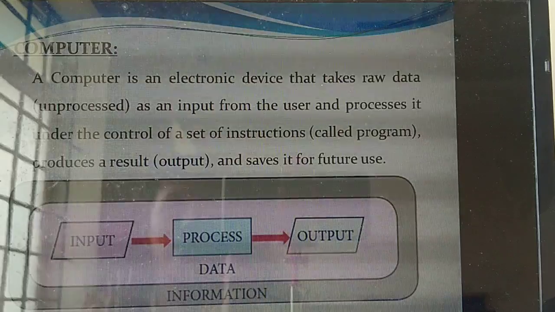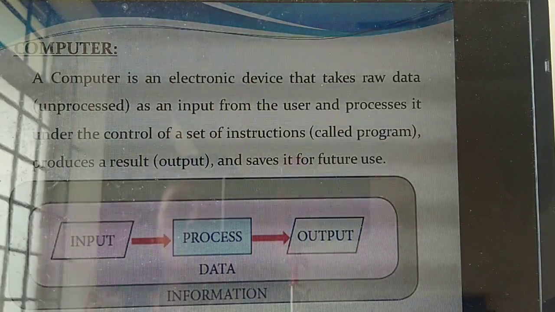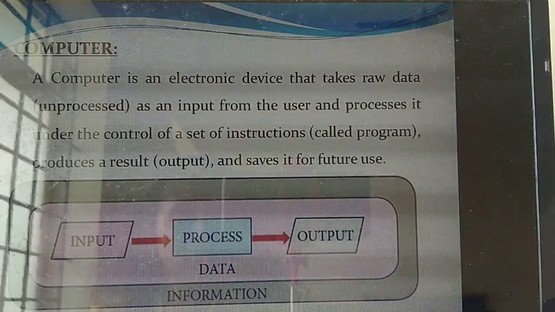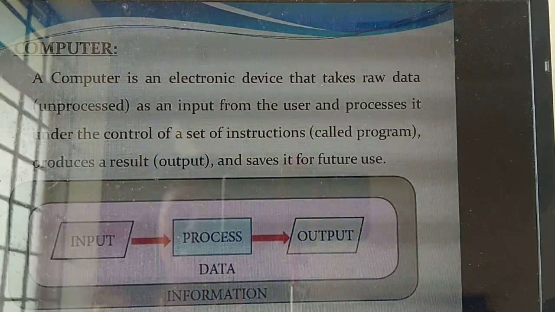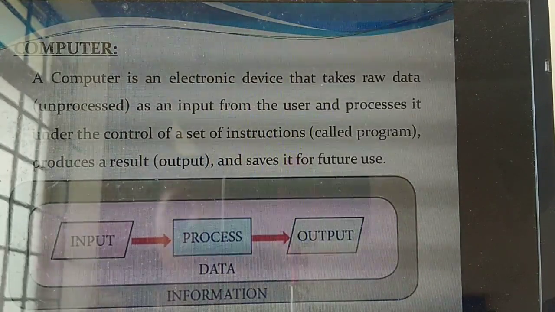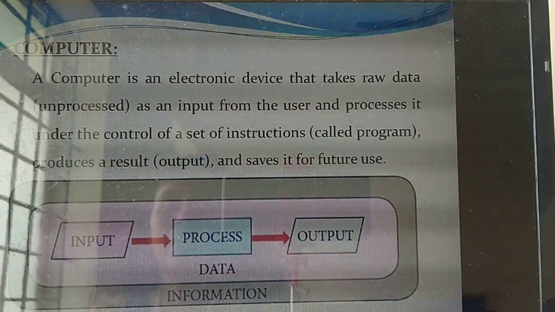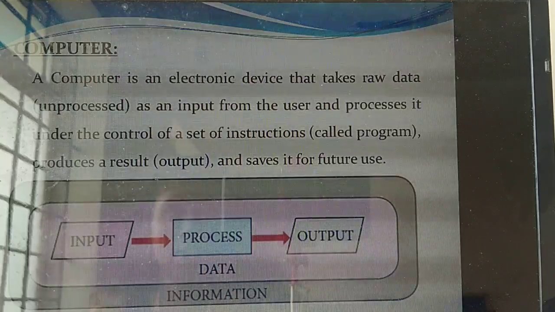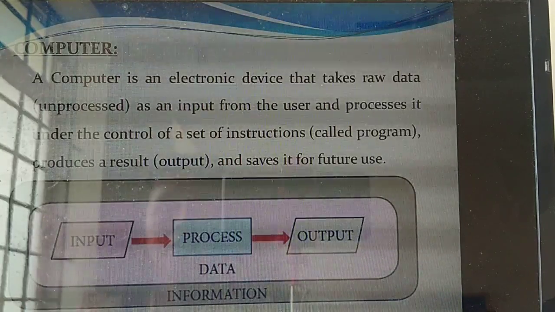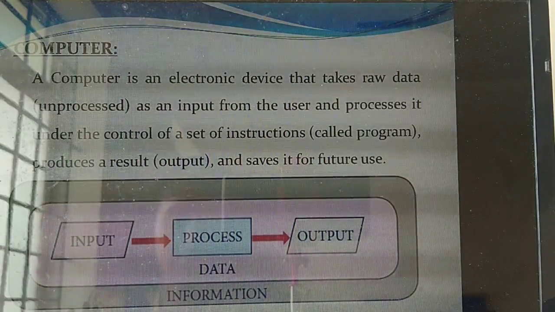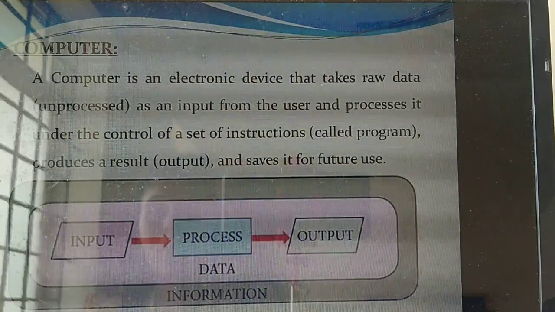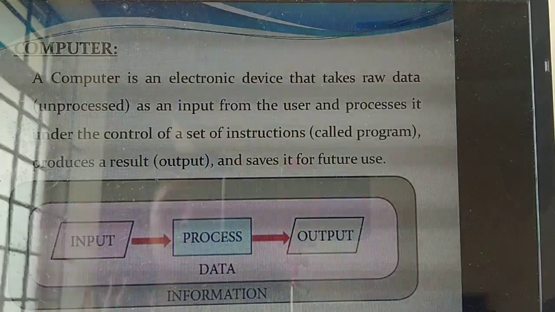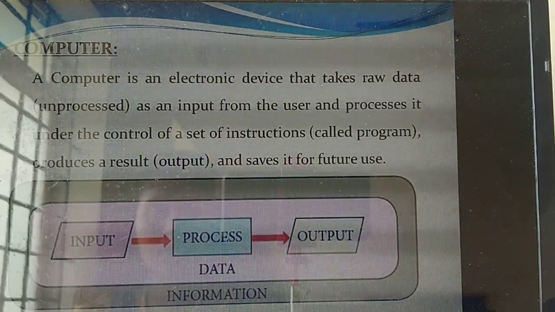This is input, process and output. So I am the teacher, you are the student. I am taking classes for you. What input am I giving? I am teaching a lesson for you. That's the input from me. So what's the process? You are listening and studying what I am teaching. Isn't that the process? What output am I expecting? You need to write the exam and produce better marks. Understand what you mean by input, process and output? So if they ask for the definition of a computer, you need to write the definition as well. Understand what is a computer?